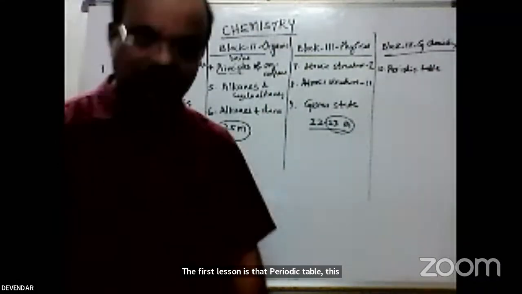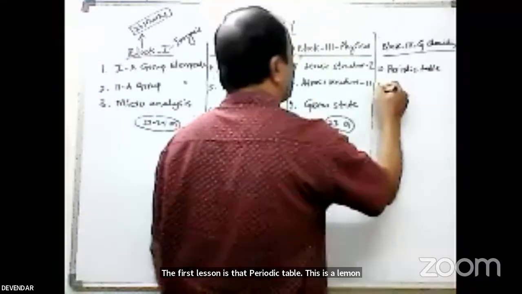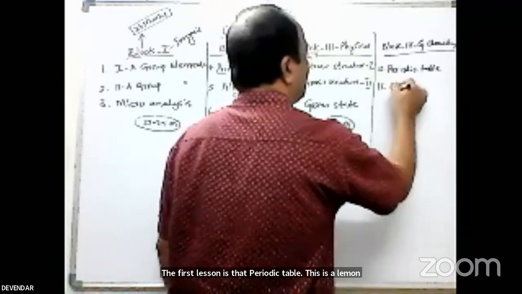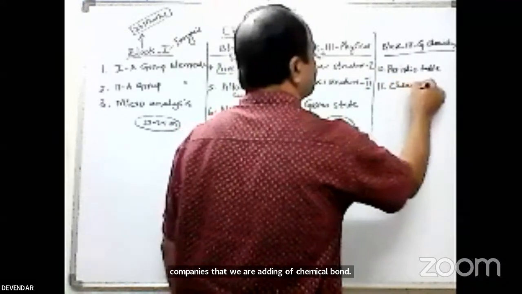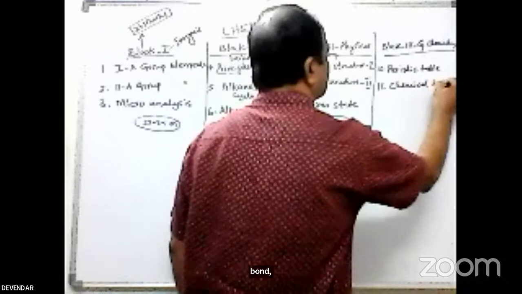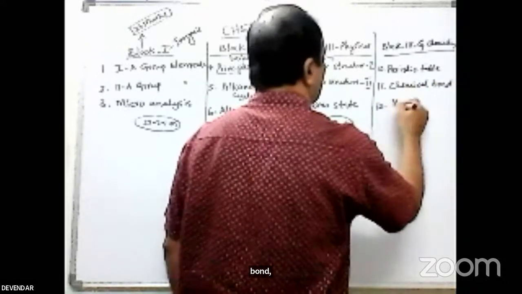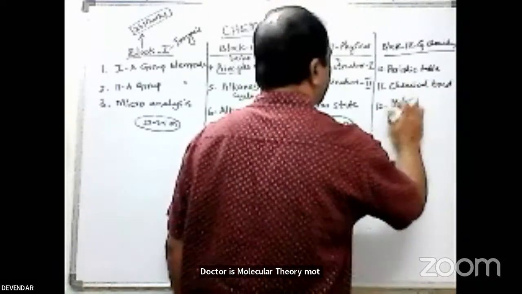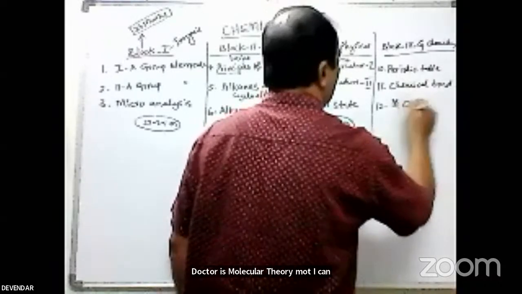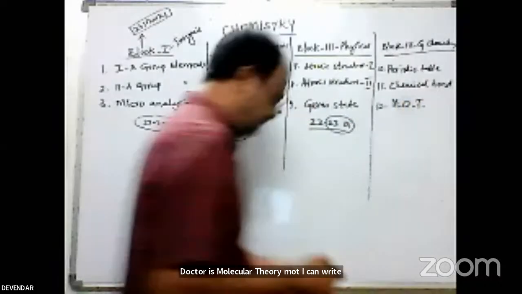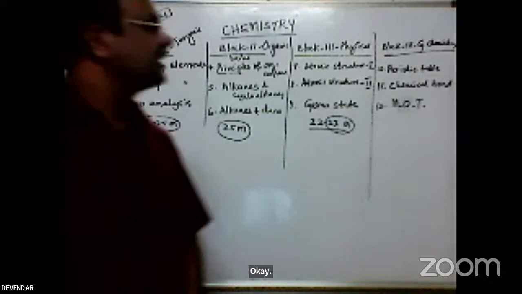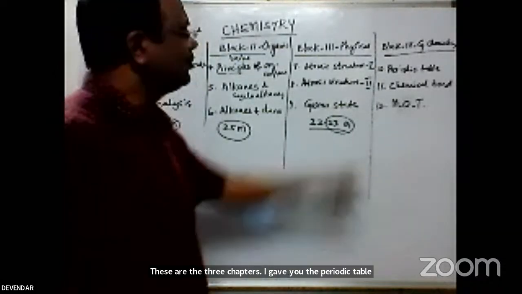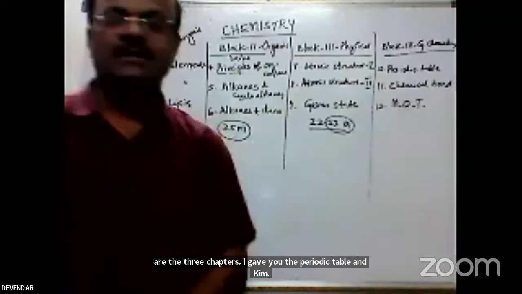Next, the 11th chapter is chemical bond, and the 12th chapter is molecular orbital theory, MOT. Okay, these are the 3 chapters. Again, you are familiar with the periodic table and chemical bond. What is the periodic table? Just now we discussed it.